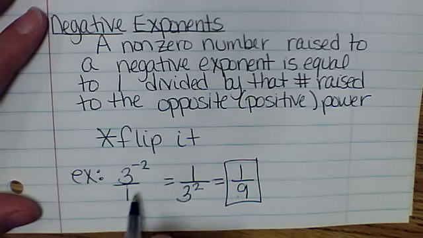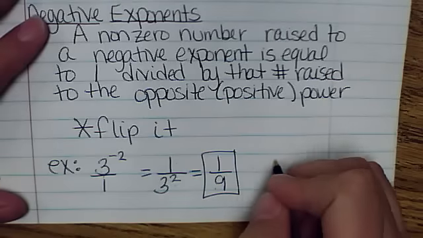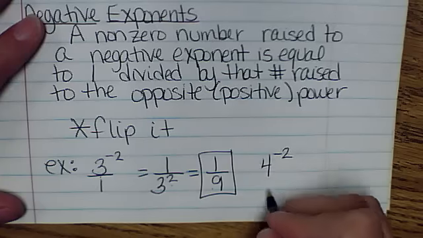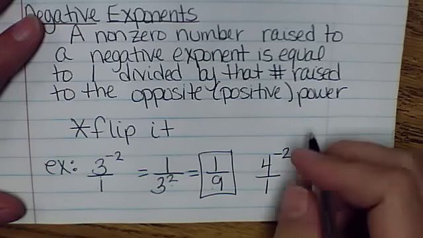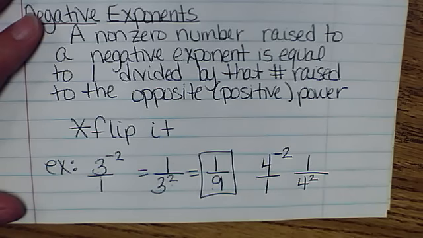Put a 1 underneath of it and flip it over. Put a 1, flip it over, make the exponent a positive. So if we look at 4 to the negative 2, put a 1 underneath of it and flip it over. 1 over 4 squared.